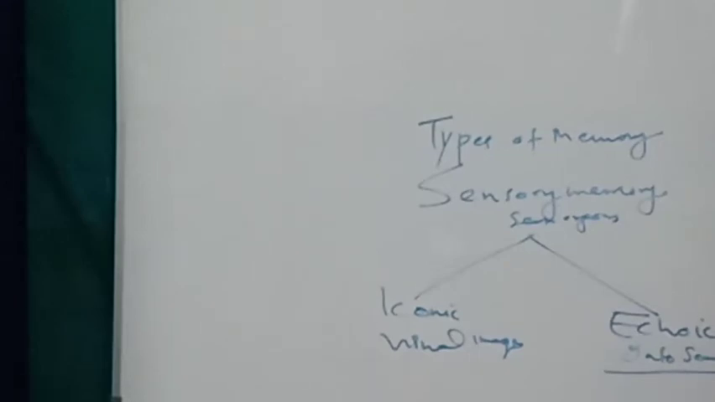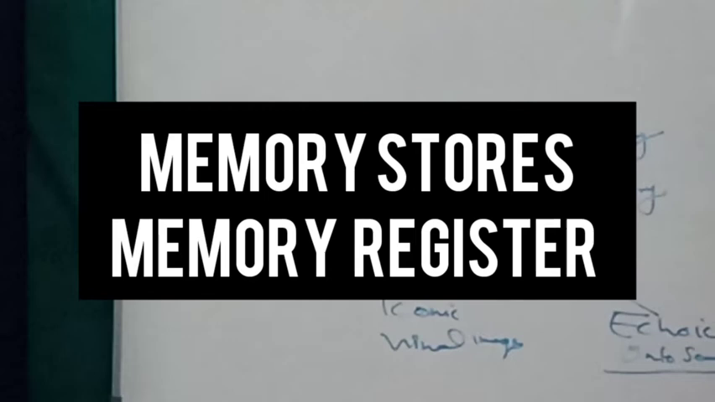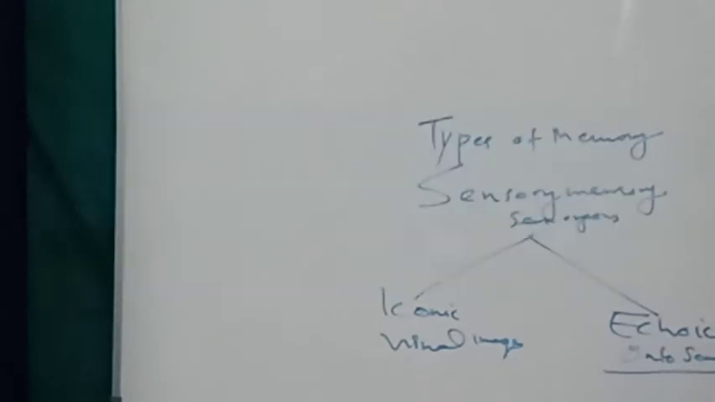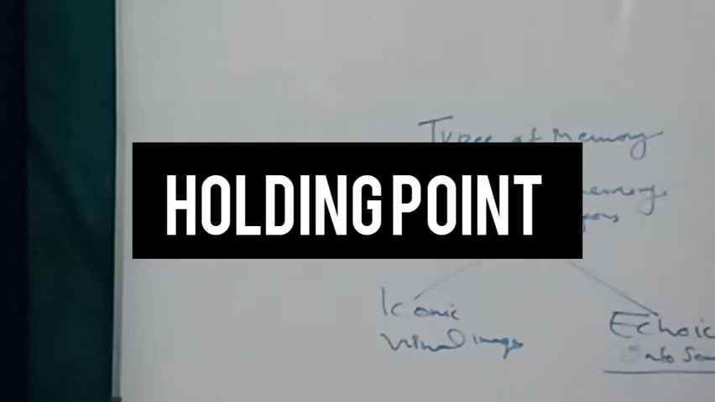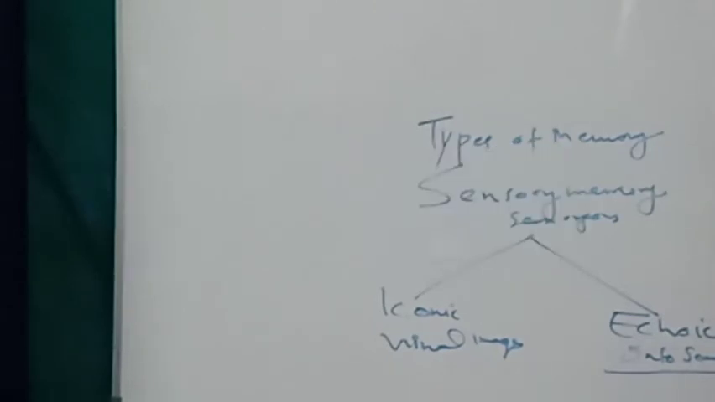There is a memory store in our brain. The term memory store implies the capacity of the brain that records the learned information through our sensory receptors. Whereas sensory register is a brief holding point for sensory information.